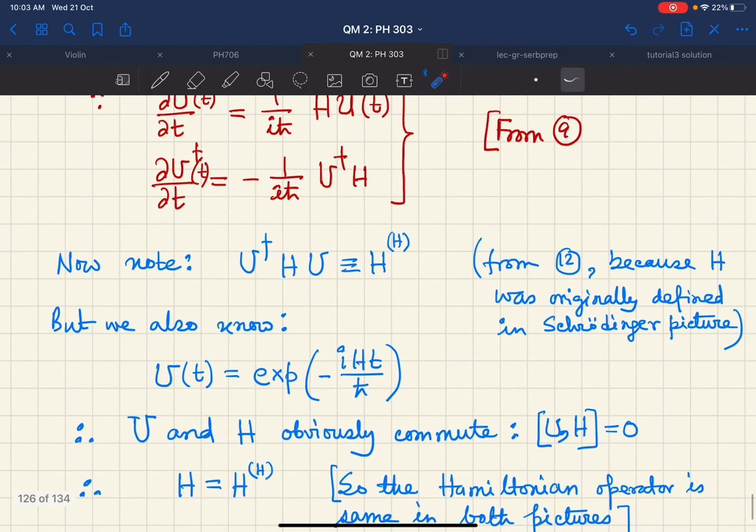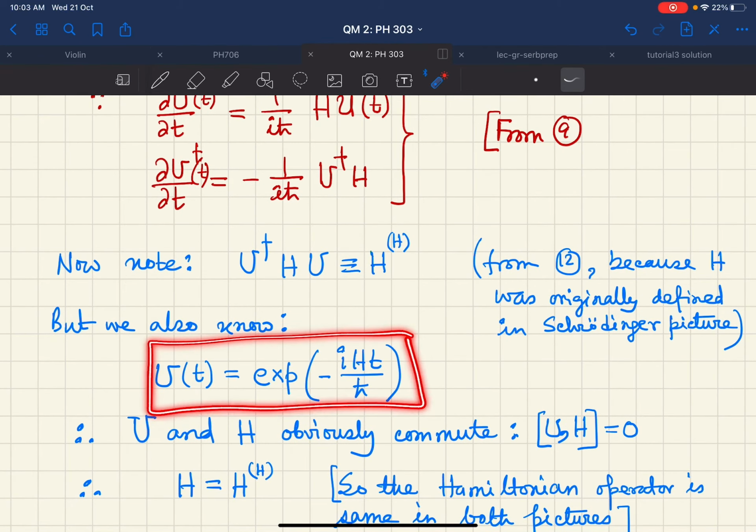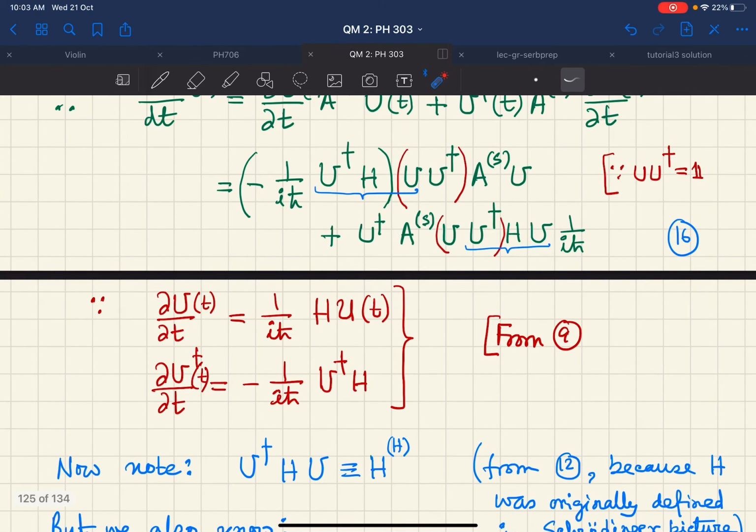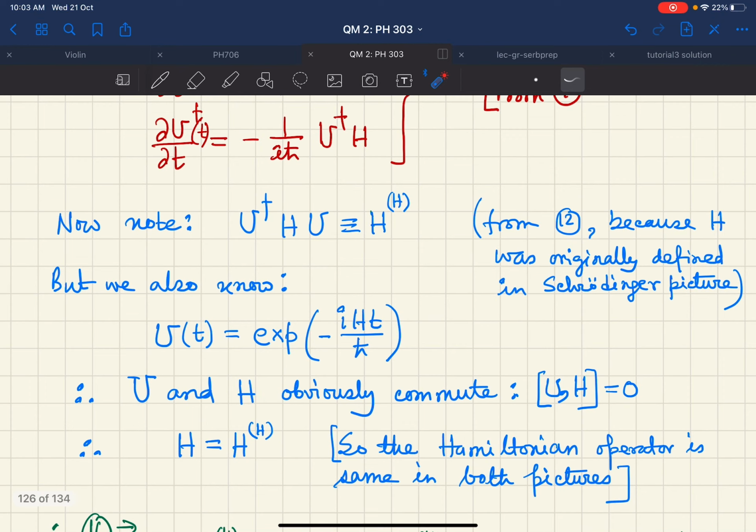But we also know that the form of U(t) is e to the power minus iHt by ħ. So in this relation, the way we have written, H and U commute.